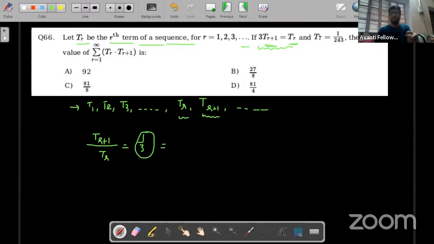If I put R equal to 1, that means T2 upon T1 is equal to 1 by 3. Similarly, R equal to 2, T3 upon T2 is equal to 1 by 3. So what does that mean? TR plus 1 upon TR is equal to 1 by 3.